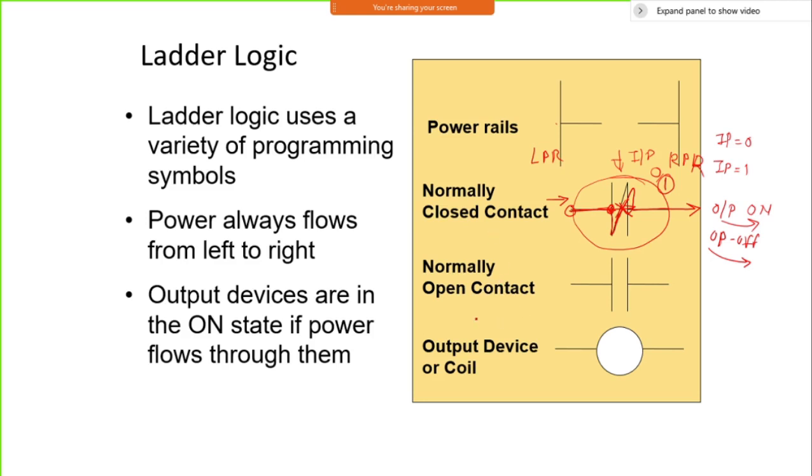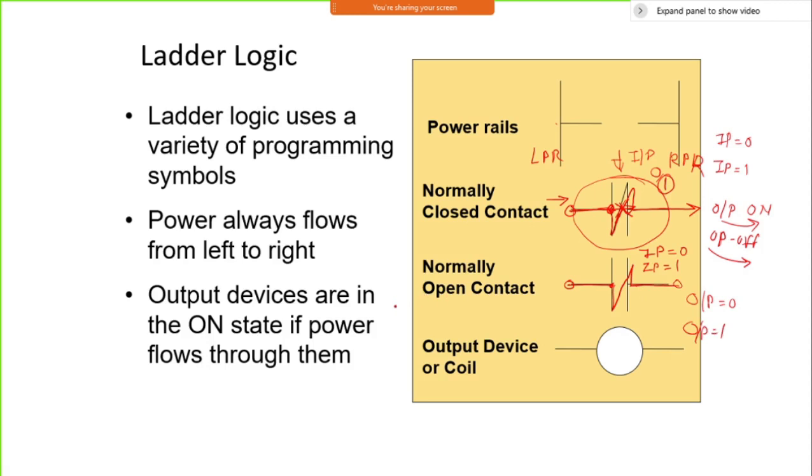If you look at the reverse manner, the normally open type of contact: this is my power here, and the input here is 0. Then this is not connected at all. So power will get stuck here and will not jump across, which is the reason this type of symbol is used. My output here is 0. When I put in an input of 1, it will get connected like this, and the output becomes 1. That is what is called a normally open type of contact.